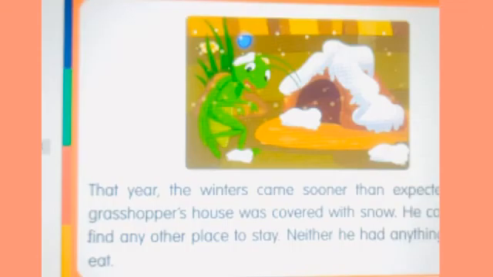Next, that year, the winter came sooner than expected. What happens? Winter came soon. The grasshopper's house was covered with snow. He could not find any other place to stay. Neither did he have anything left to eat. He did not have any food to eat and he did not have a place to stay.